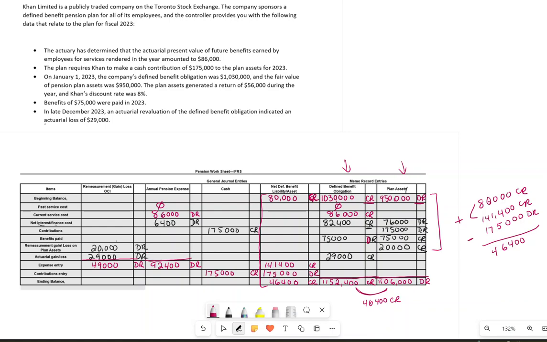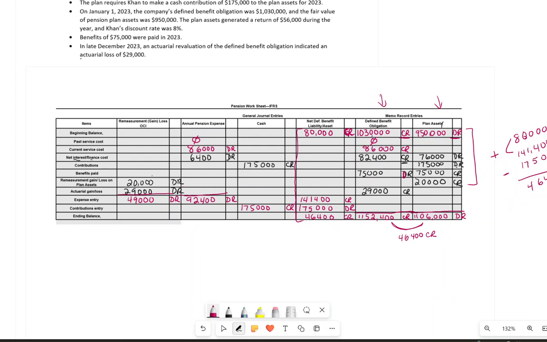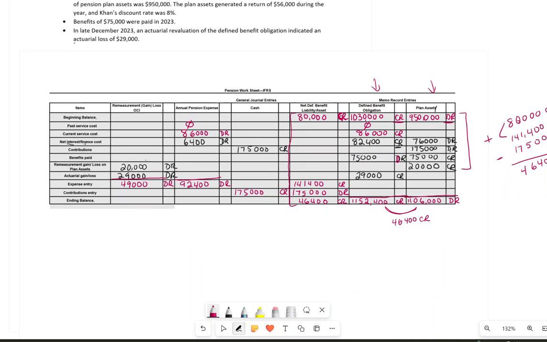So now the next part of the question is asking us to do a journal entry. So it is an IFRS company, so we are going to do our first entry. Debit will be your pension expense. Even though you did a worksheet, you still have to do the journal entry. My pension expense here will be 92,400.